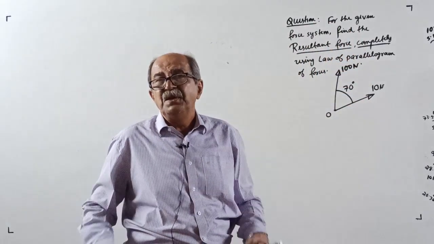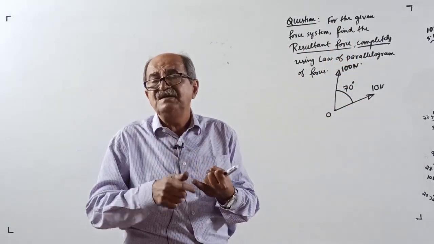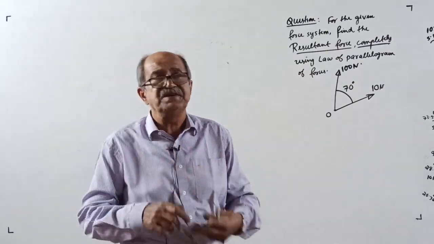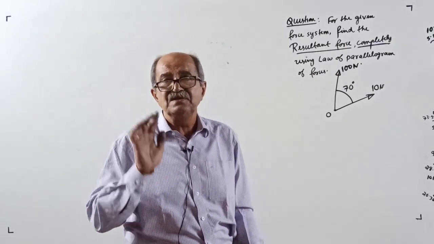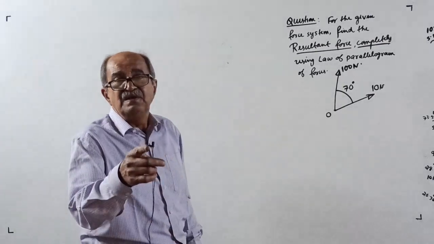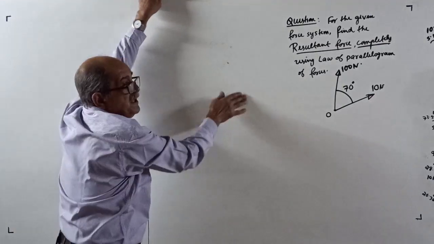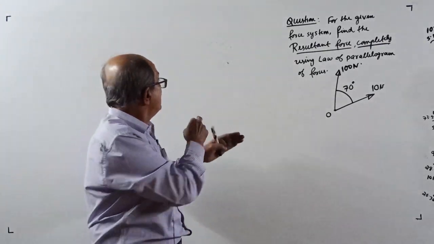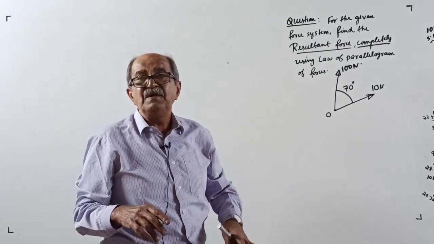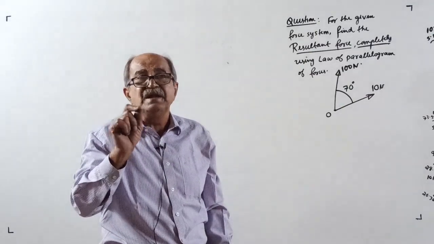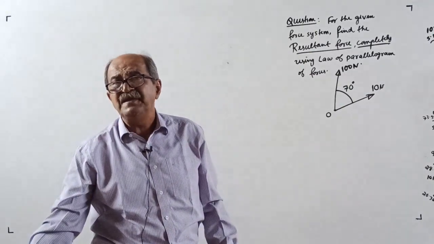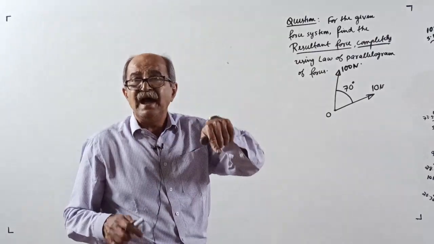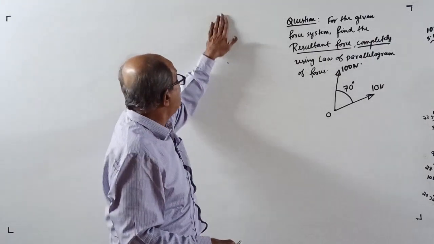Completely means magnitude of resultant, direction, and also line of action. These are the three. I won't write so much theory here. Whenever I give notes for the class question, the theory is written in the notes, so I won't write it here. Those who are not taking notes, you have to listen to the class and prepare the notes, if possible.